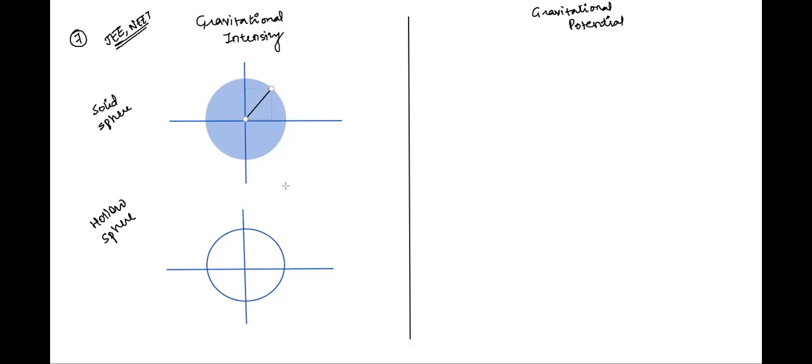Yes, sir. So the way we used to write gravitational field is equal to force per unit mass, even gravitational intensity is also the net force acting per unit mass. So for a uniform solid sphere, so when I'm writing solid sphere, it's actually a uniform solid sphere. That is, its density is constant throughout.